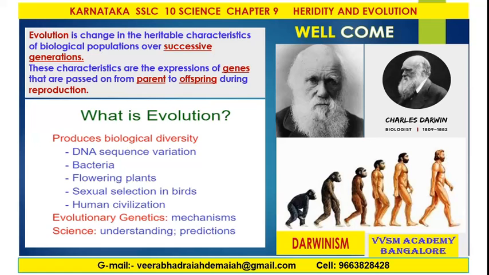Evolution produces biological diversity. Deoxyribonucleic acid sequence variation, that is DNA sequence variation. Bacteria, which are responsible for evolution. Flowering plants, which are responsible for reproduction in the plant kingdom. Sexual selection in birds. Human civilization. Evolutionary genetics. Mechanisms. Science, understanding and predictions in biology.